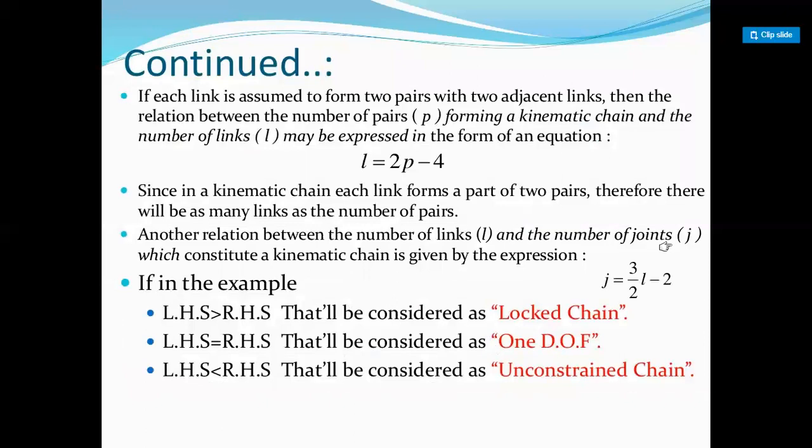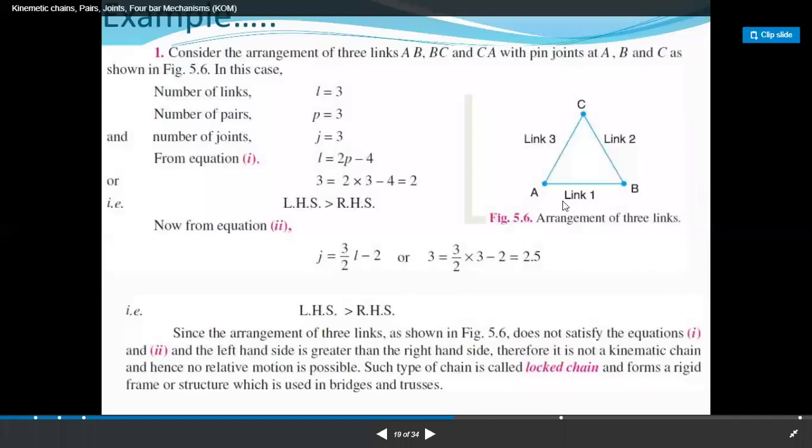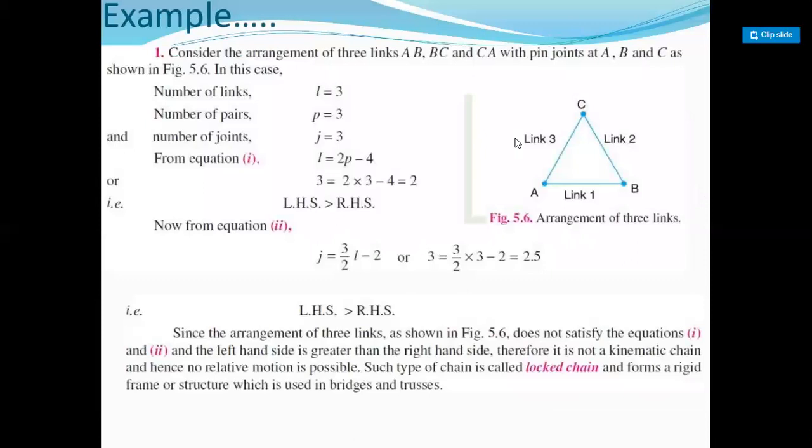As we said, this is the first condition: LHS is greater than RHS, which will be considered a locked chain. So neither force nor motion can be transmitted from the first link to the second link to the third link. Then it's called a structure, right?